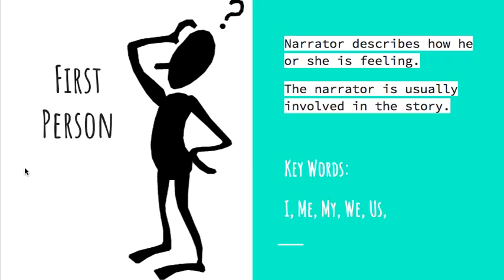Now, first person, write this down in your notes. First person is the narrator describing how she or he is feeling, and the narrator's usually in the story. Your keywords are like I, me, my, we, us. One of the books that you definitely think of for first person is Diary of a Wimpy Kid. It's all told by him in his diary, and he says I and me and talks about his friends. You see how he's feeling and how he feels like everything's going. That's first person point of view.